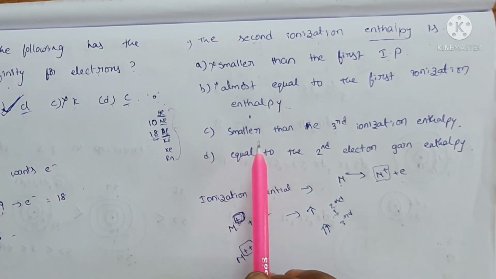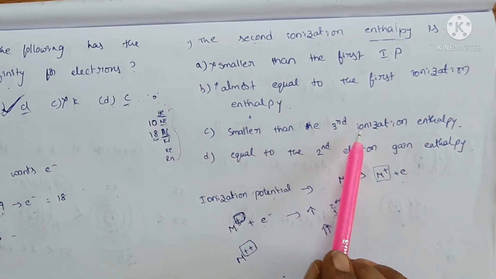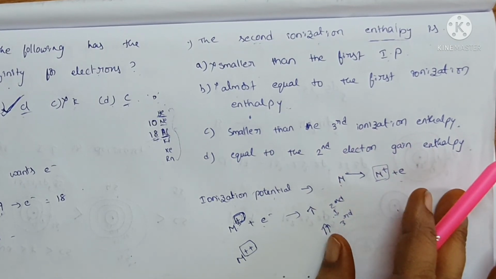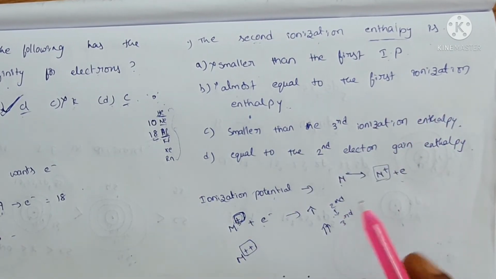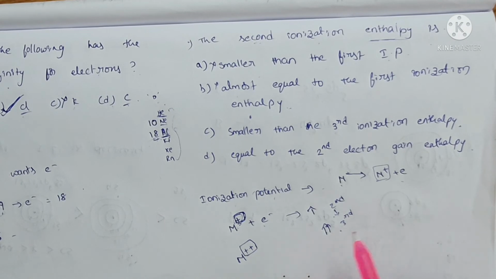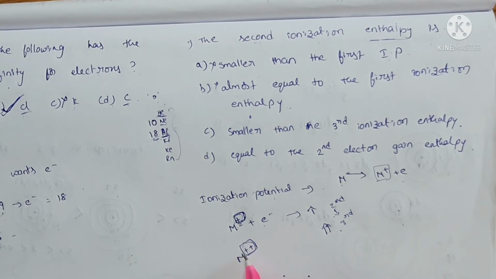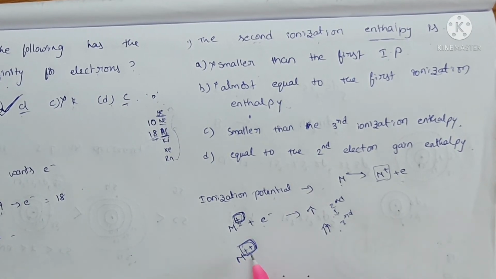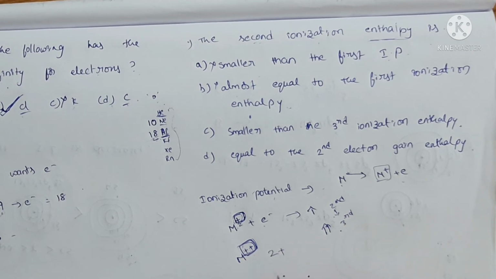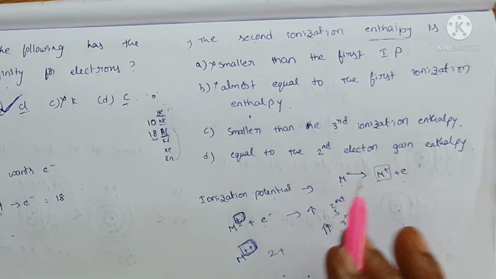And option C, smaller than the third ionization enthalpy. It is correct, because the third ionization energy is more, as we are taking another electron from a two positively charged cation, any element or any ion.